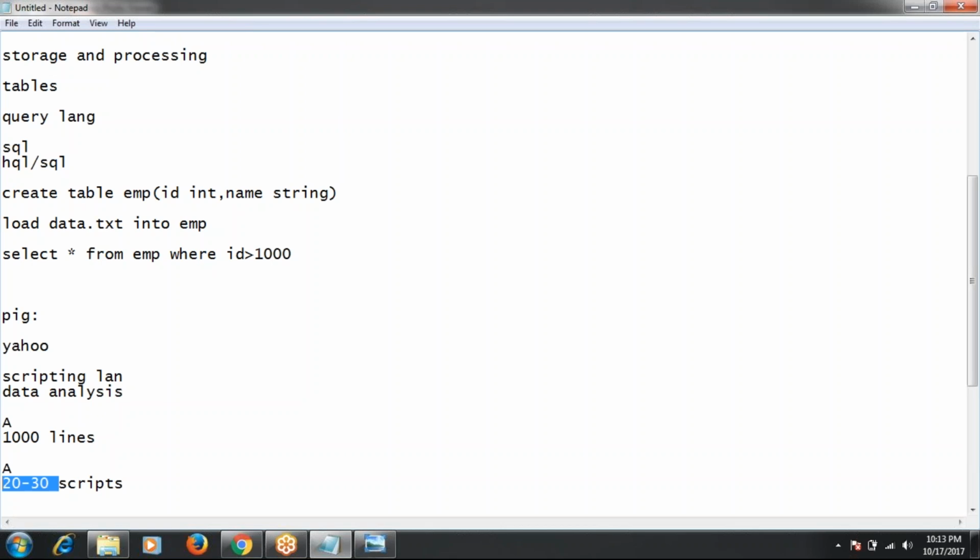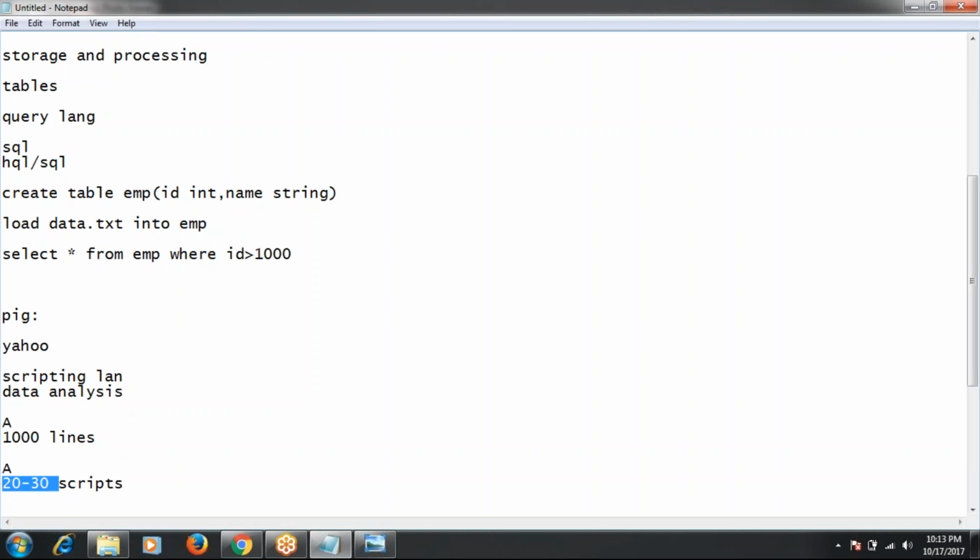Pig is completely used for data analysis. But if you want to do data analysis in Pig, you need some input data, right? So Pig will expect the input data, obviously. From where? Pig always expects the input data from HDFS only.